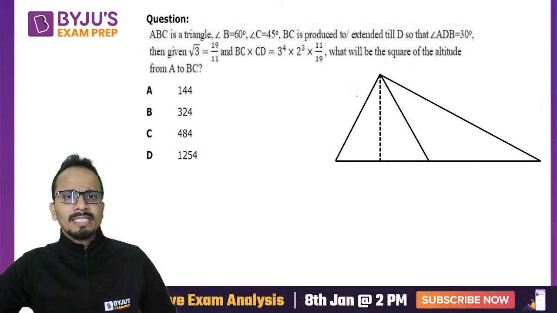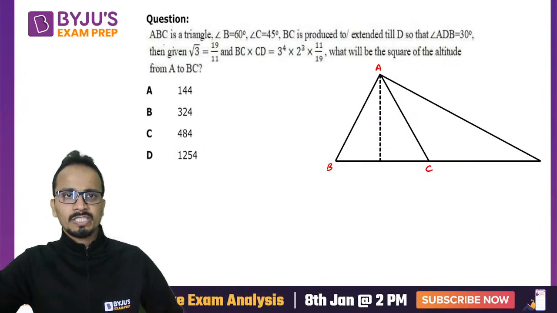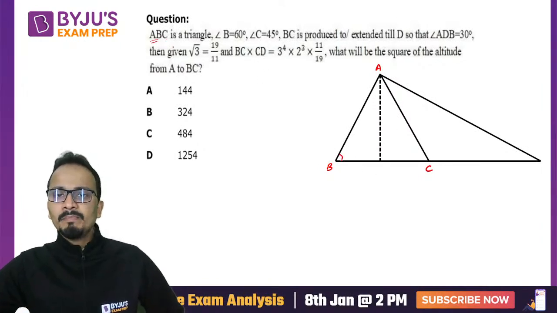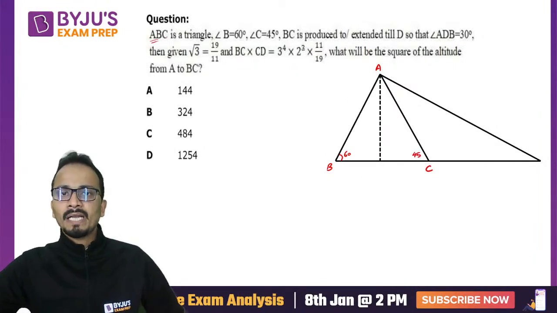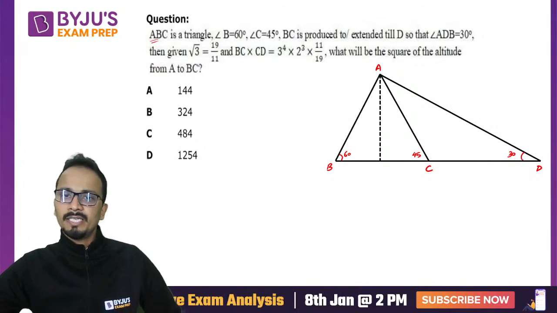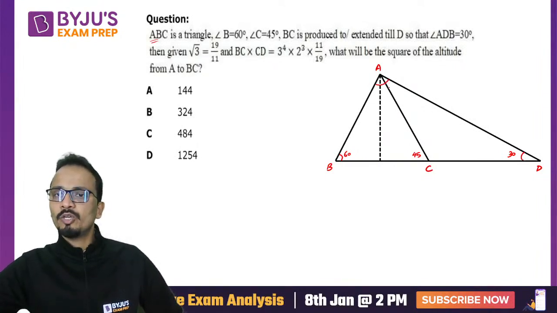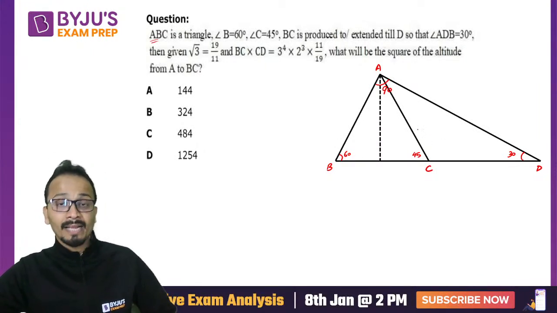Now let's see. I'll make you explain the figure. So first of all, I have taken triangle ABC like this. So we started with the triangle ABC. Angle B is 60 degrees and angle C is 45. Now BC is produced towards right hand side and extended up till point D such that this angle is 30 degrees. Now if angle B is 60 and angle D is 30, so the entire angle A will be equal to 90 degrees. So now a bigger triangle ABD is a right angled triangle.